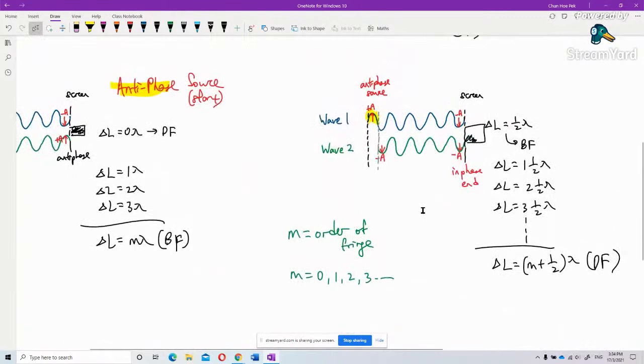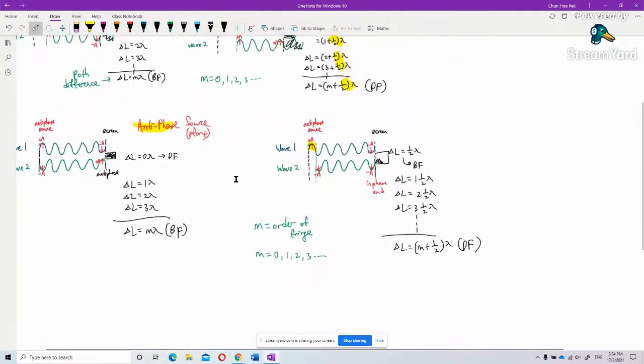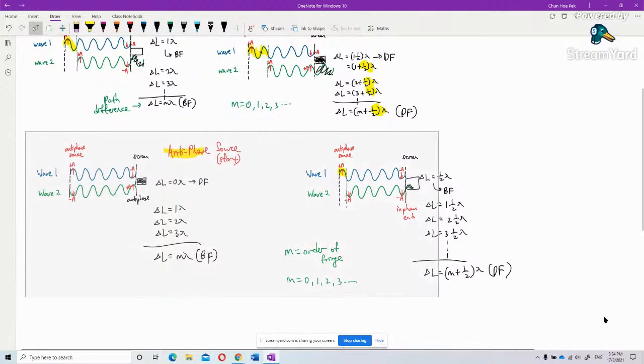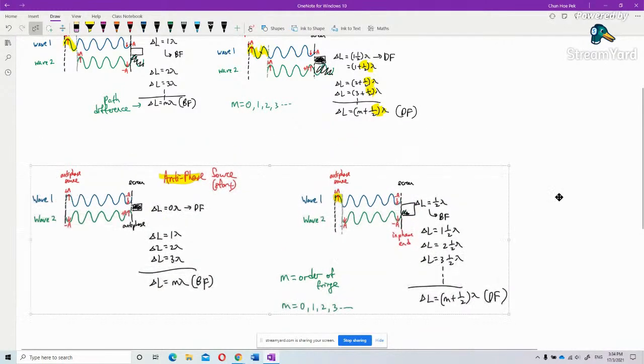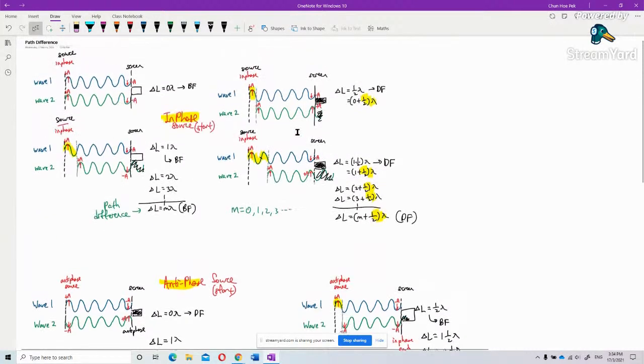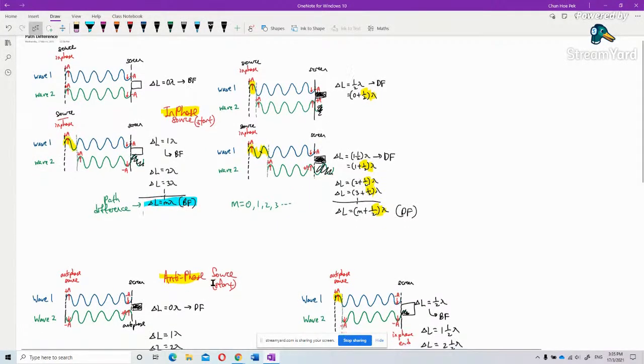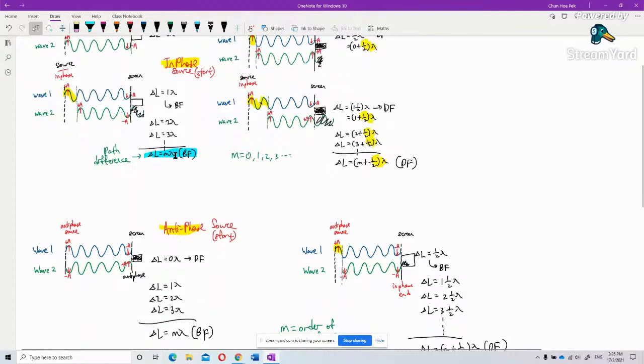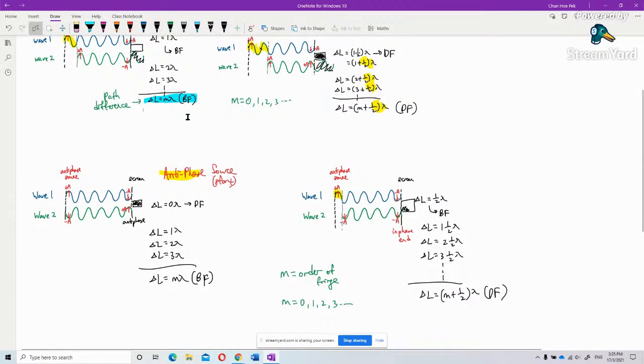So this is called the antiphase. This is what happened to the antiphase. So what conclusion can you make out of all this? Do you see what happened? For in-phase source, when delta L is equal to m lambda, it produces a bright fringe. But for antiphase source, it is inverted. It becomes the opposite.